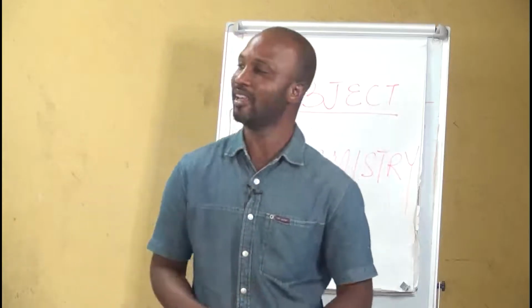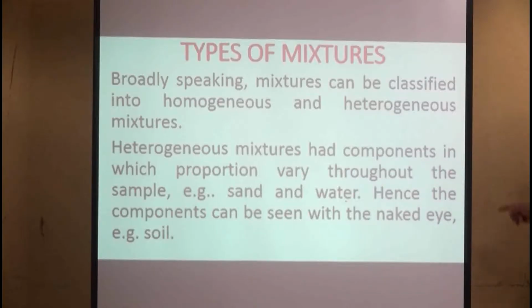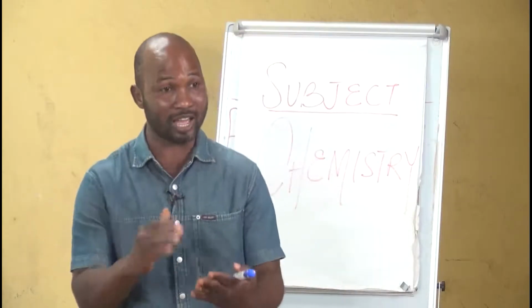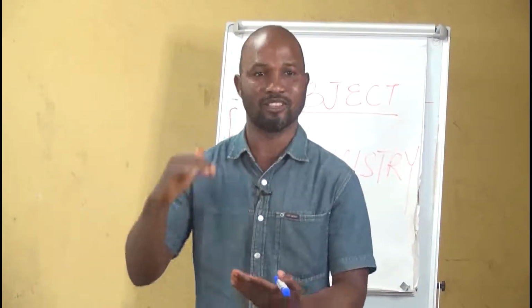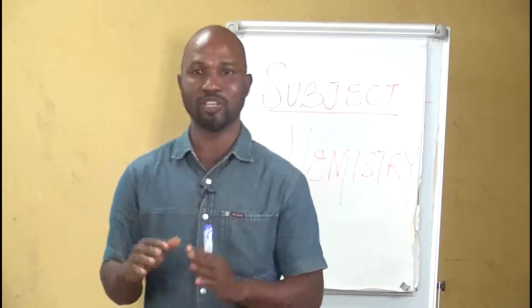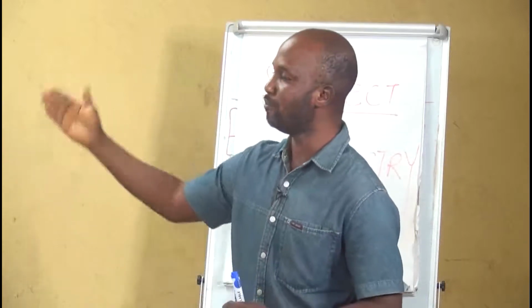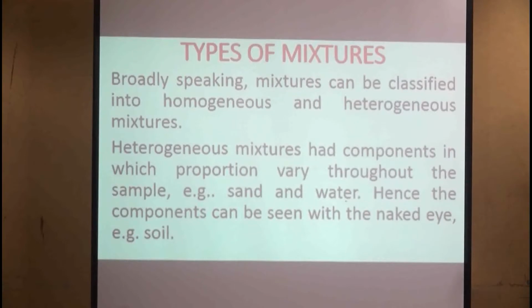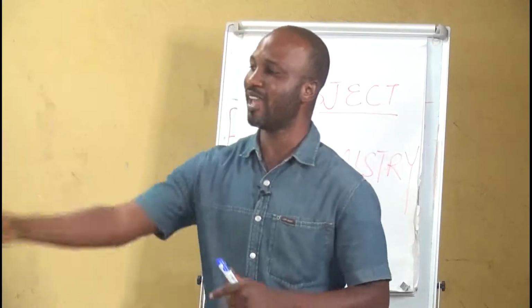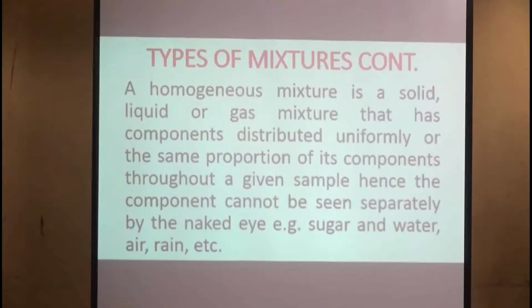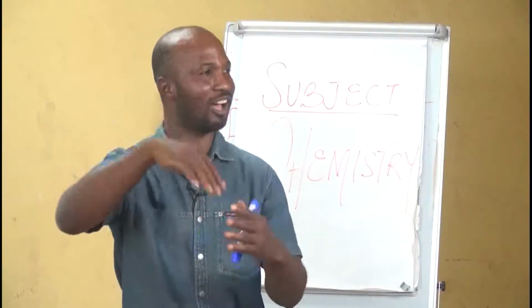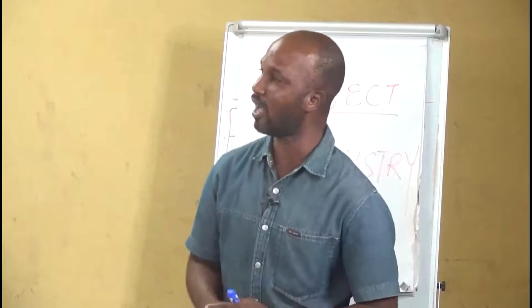On the other hand, a heterogeneous mixture has components in which the proportion varies throughout the sample. Example, sand and stone. If I put sand and stone in a container, you will see distinctly the sand and the stone. So it means that it's a heterogeneous mixture. Hence, the eye can separate the two or more components that are in the mixture. Another example is your soil. In your soil, you have your topsoil layer, which is the humus, and so on and so forth.